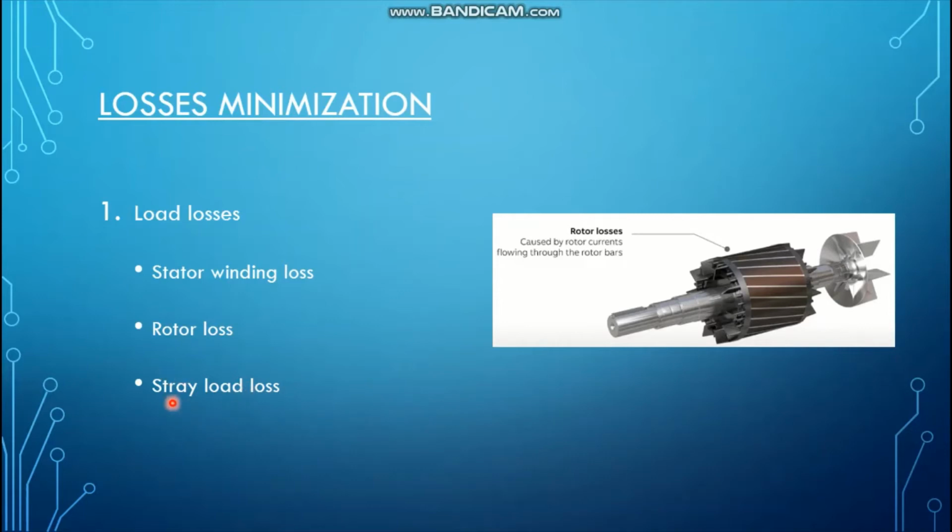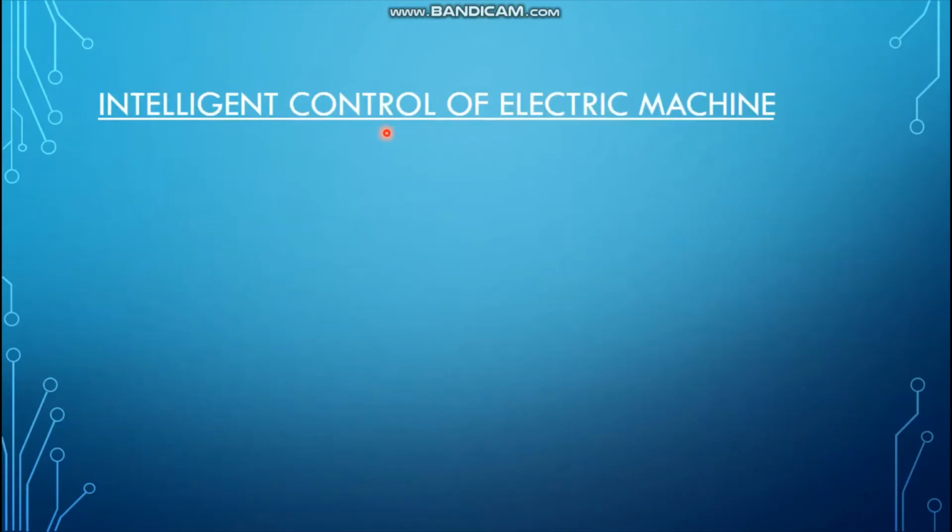Thirdly, we are going to talk about the stray load losses. Stray load losses are also called additional load losses, and they are present due to the leakage flux in the windings and imperfections in the air gaps, right? So these are also very technical losses which we need to take care about when we are designing a motor, right? They can be decreased by minimizing the deviations in air gaps and changing the slot geometry.